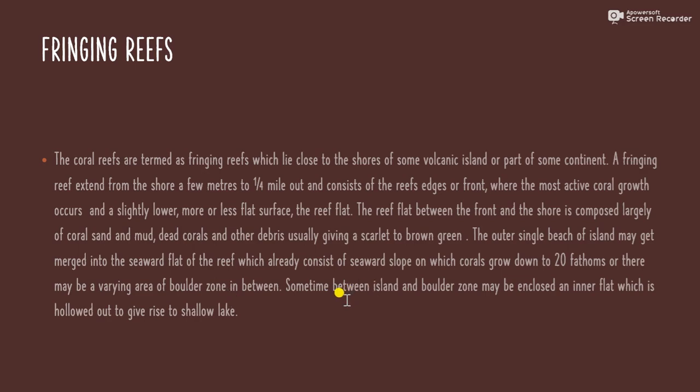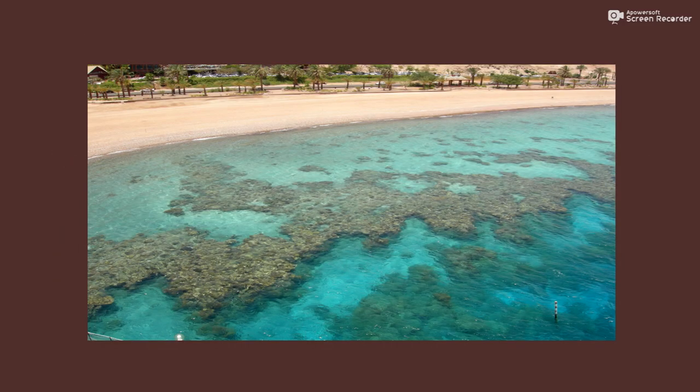Sometimes between the island and boulder zones an inner flat may be enclosed, which is hollowed out to give rise to a shallow lake. You can see here the picture of the fringing reef. Look at this fringing reef. It is found near or close to the land.